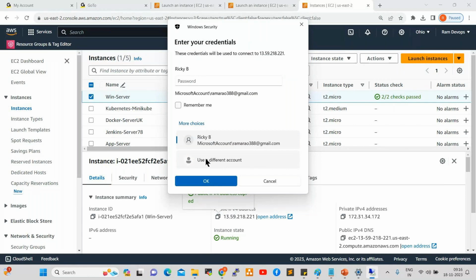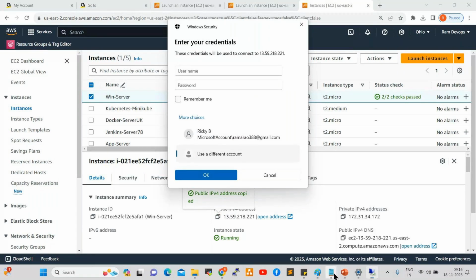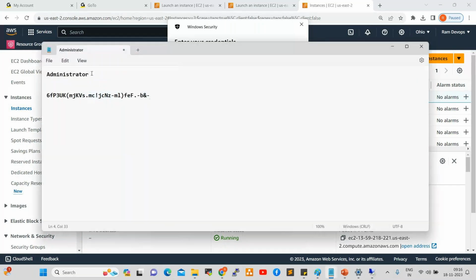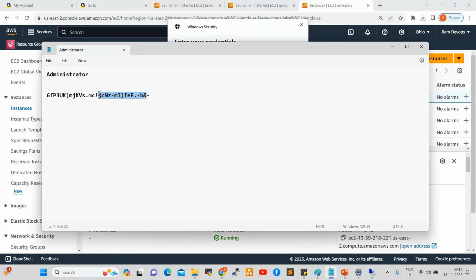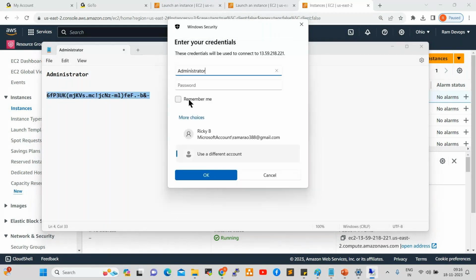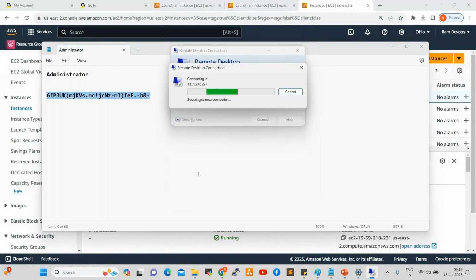Click on this, and give the username, which is administrator. Just copy this and paste it here as the username, and the password also you can copy, paste here. Okay, click on yes.